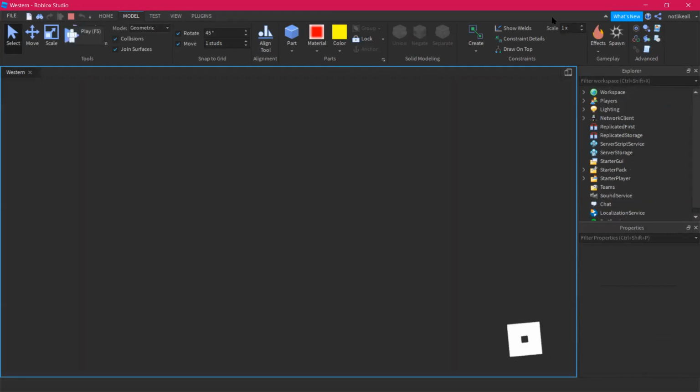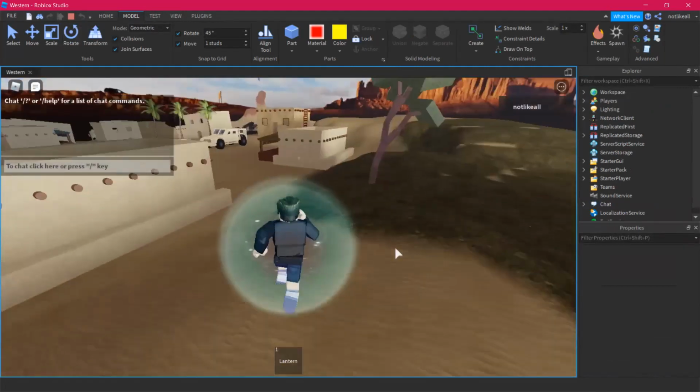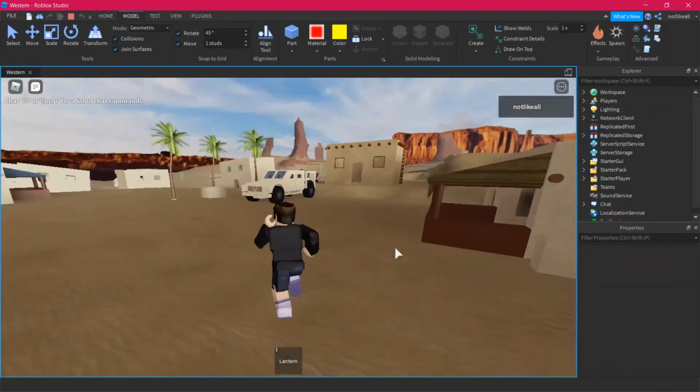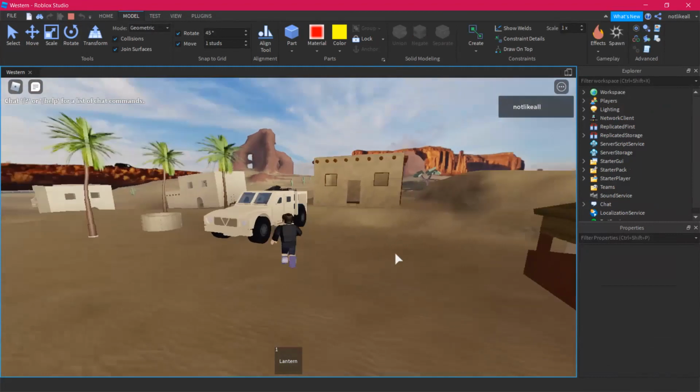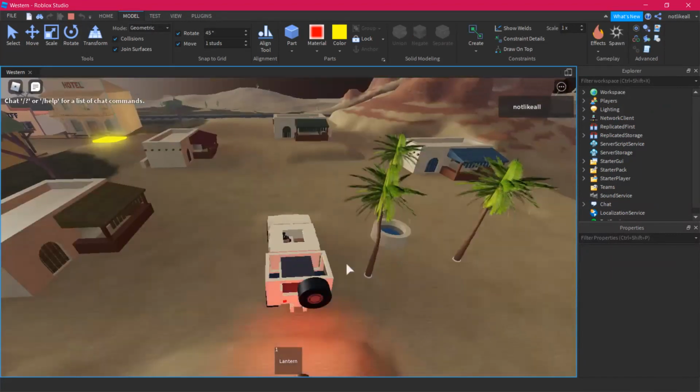Cool. So our game is started, and we go here. This is the town we just created. Looks good. Looks empty. There is nothing happening. No jumping animation. Nothing more. Really?